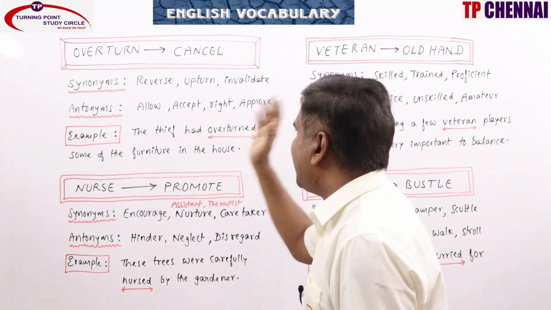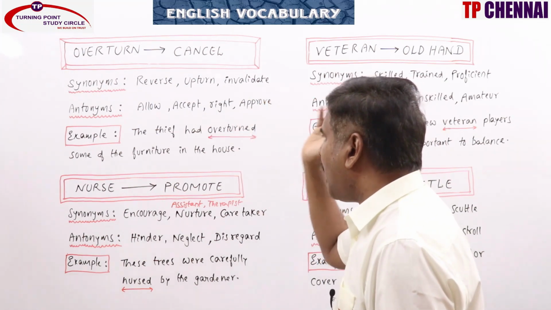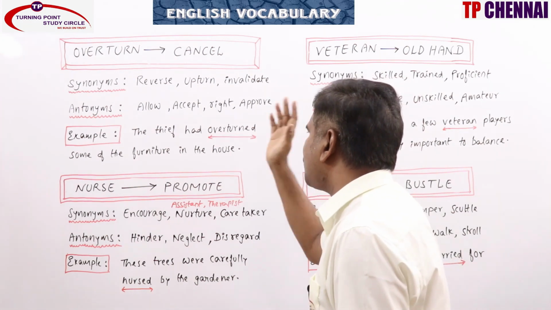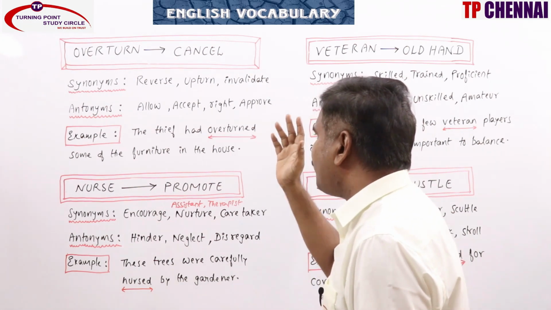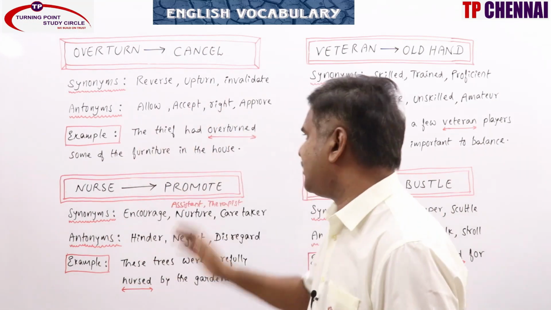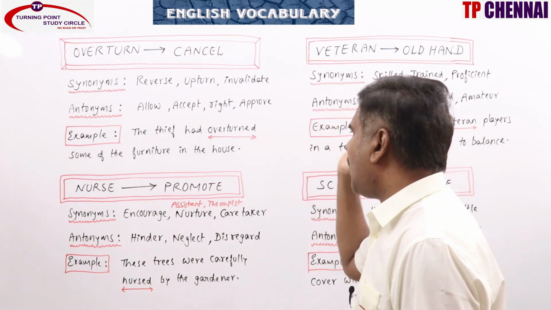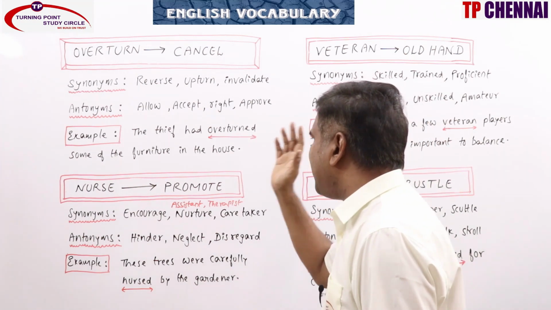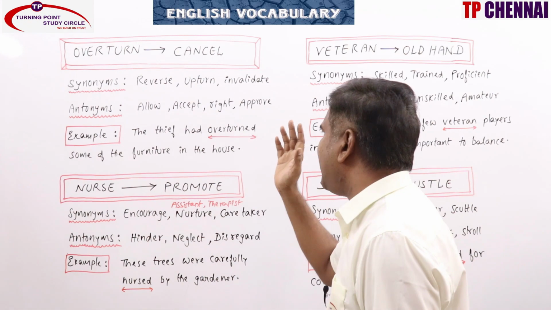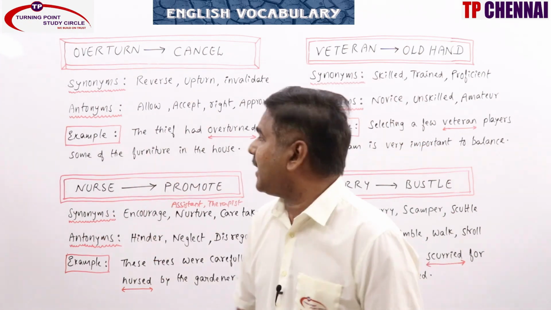What are all the synonyms? Reverse, upturn, invalidate, cancel, topple, to turn over, destroy, rescind, nullify, void. All these words can be related to synonyms. Antonyms: allow, accept, write, approve, keep, permit, sanction, validate, please. All these words can be related to antonyms.